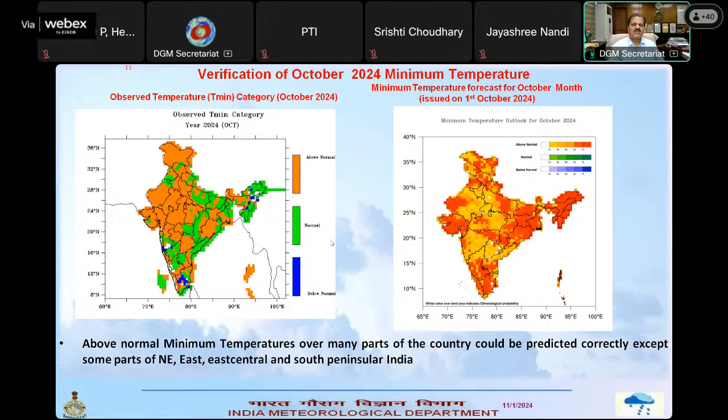If I compare these two, I find that many parts of the country have realized above normal minimum temperature as predicted, except some parts of northeastern states, some parts of east central India, or some parts of South Peninsular India, where it has become mainly normal instead of above normal. So therefore, I would say that the temperatures, both maximum and minimum, could be reasonably predicted in 80% of the area, with 20% still going wrong.